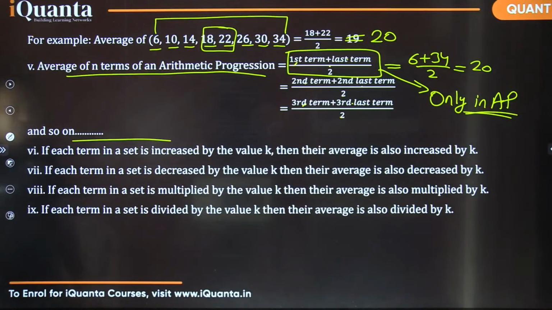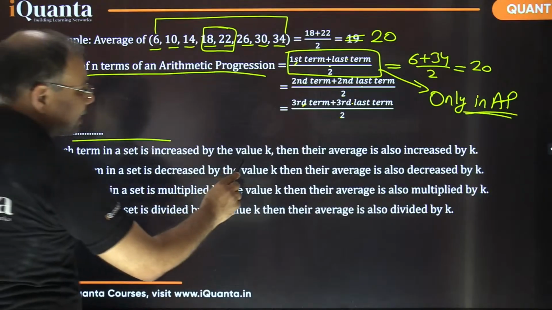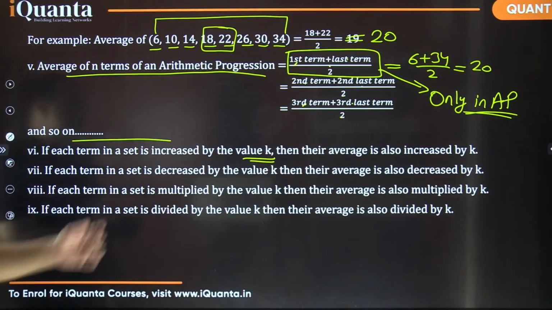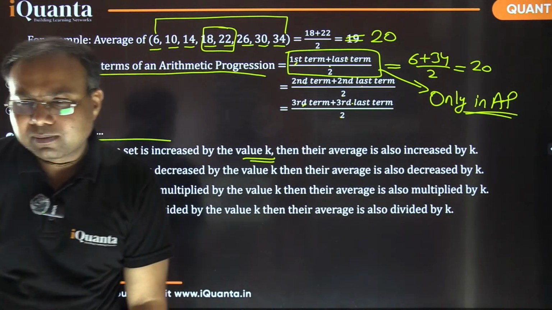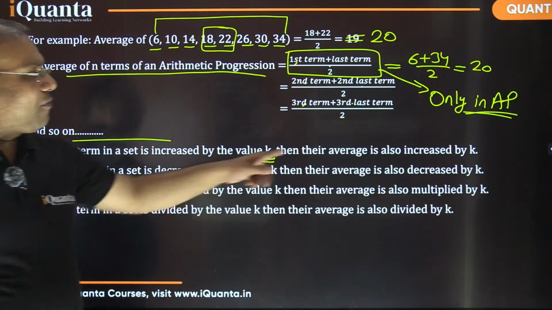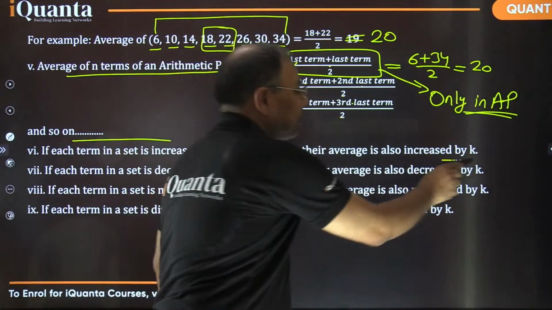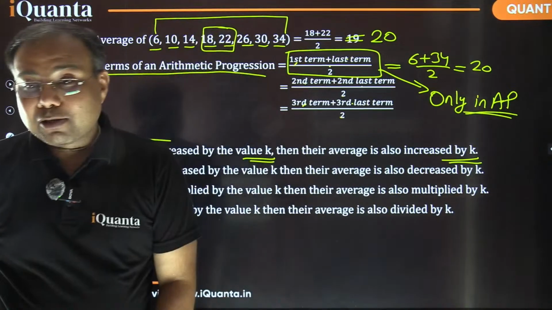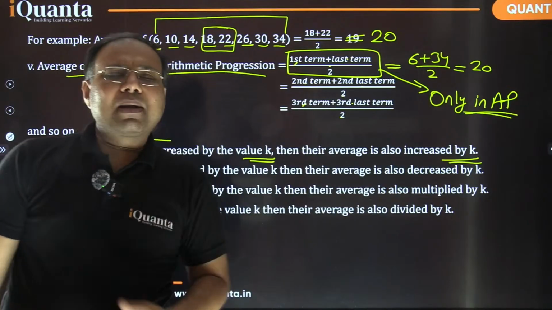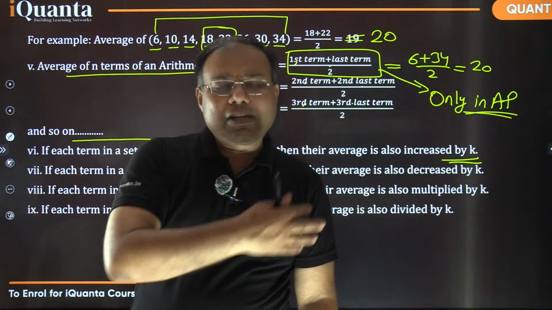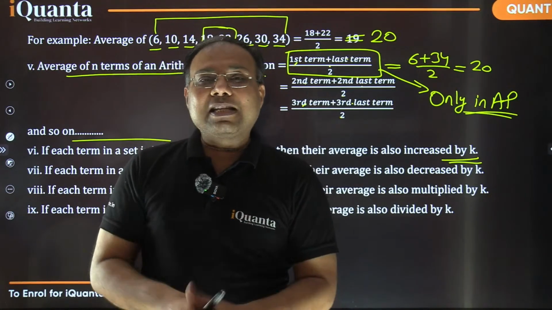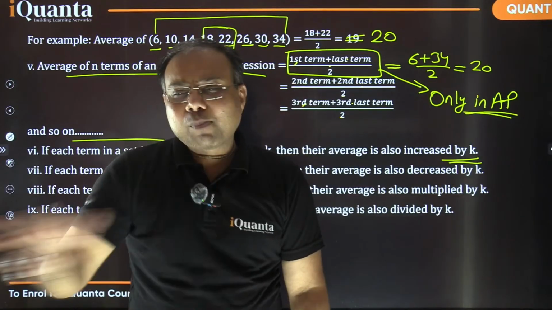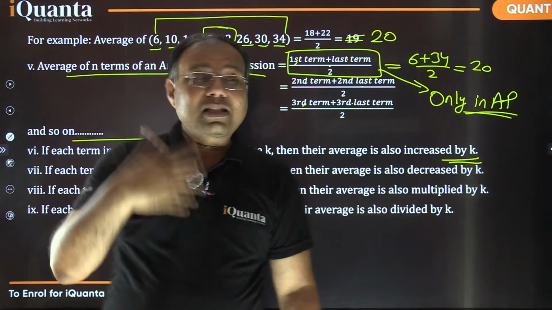Now these are some very important points. If each term in a set is increased by the value k, if you increase all the values by some certain amount, what will happen to the average? The average is also increased by k. Remember that example I gave you with kids and bowls? If every kid is given one more bowl, what will be the new average? The average will just increase by 1.